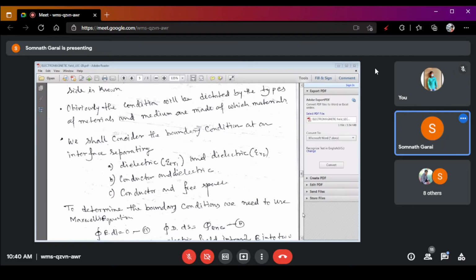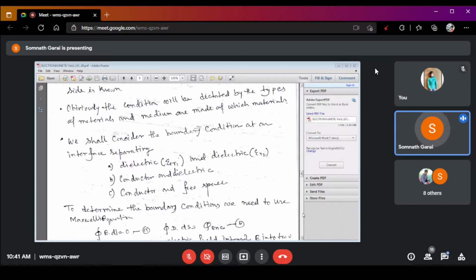Basically, there are three types of boundary condition at an interface. What are they? The first one is the boundary condition between dielectric and dielectric. For example, air and paper, air and wood.